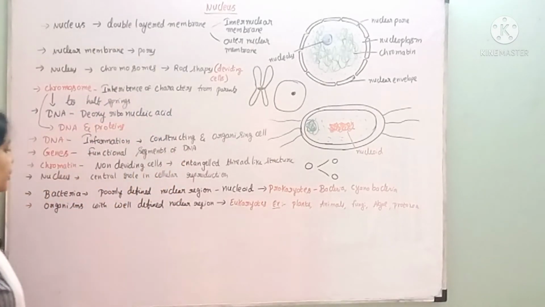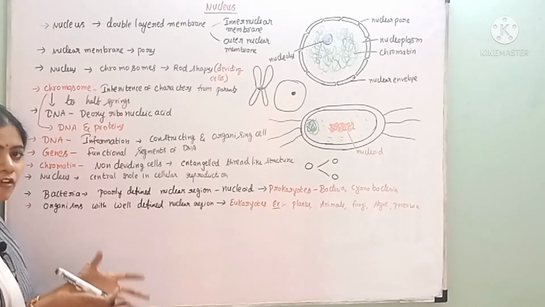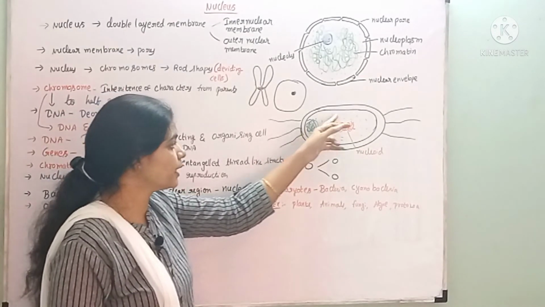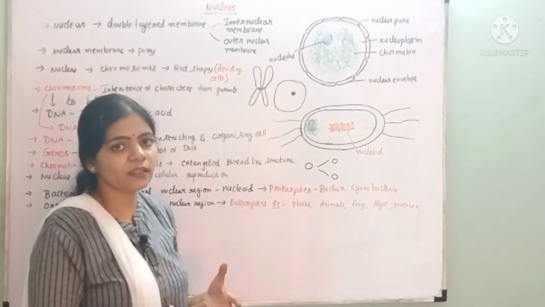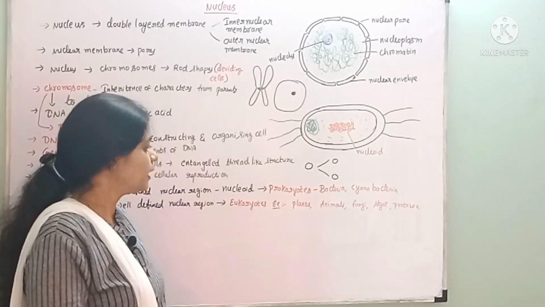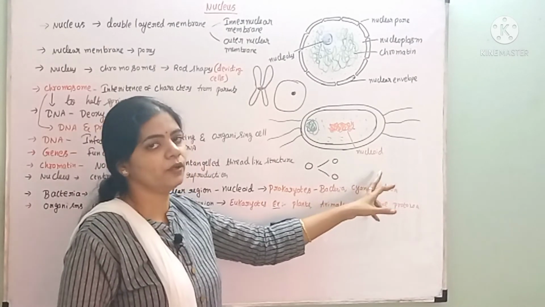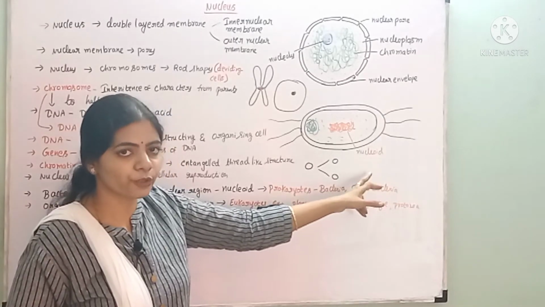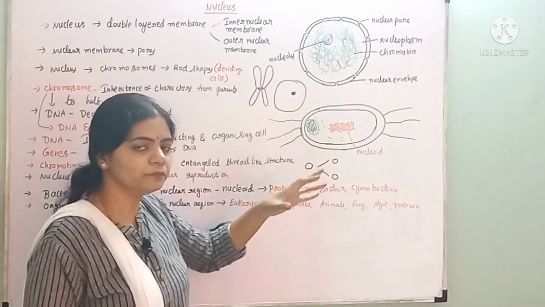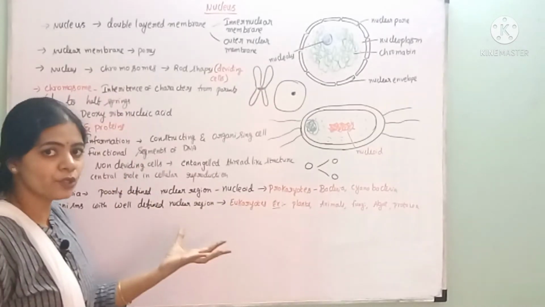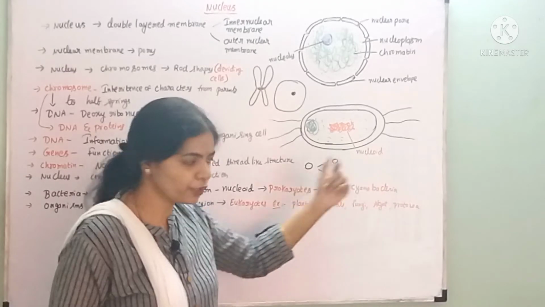So the bacteria consist of a poorly defined nuclear region which is devoid of any membrane, lacking the membrane around the nucleus. That undefined structure is called a nucleoid. What is the nucleoid? The nucleoid is present in the bacteria, and it is nothing but the nucleus without a nuclear membrane or nuclear envelope.